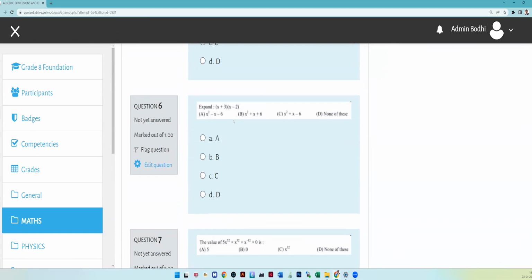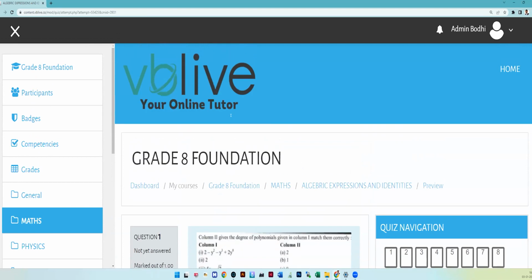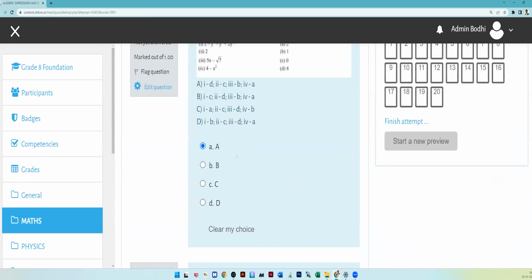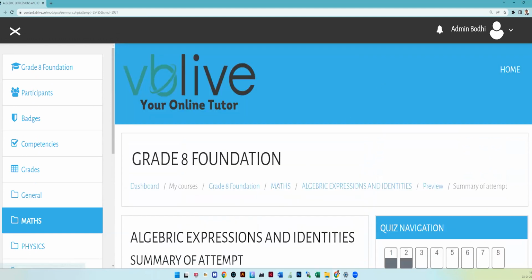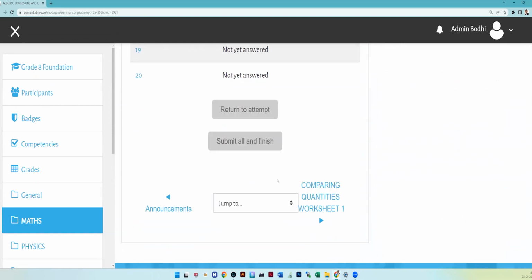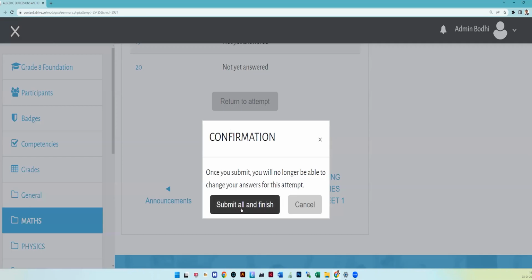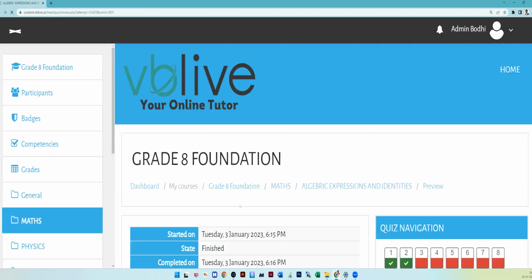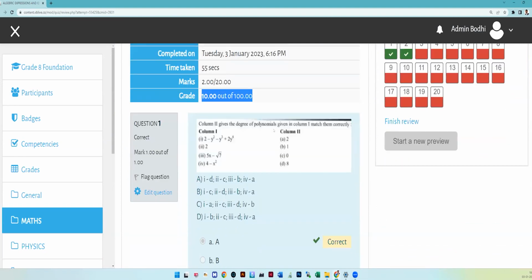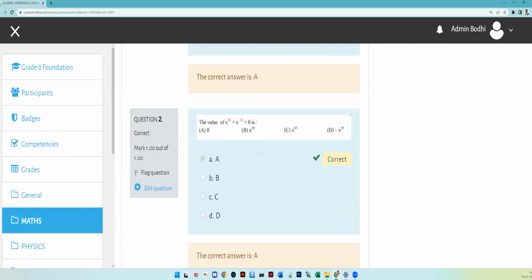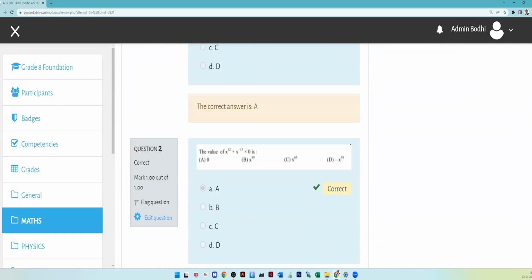When you take these questions, you can answer them and check. For example, suppose I answer these two questions, one and two, and give finish attempt. Once I complete this, at the bottom I will get submit all and finish. When you click this, it will ask you for confirmation. After the confirmation, you will see how many questions you got correct. Here I have chosen two questions, and both are right for me. So I have got two questions correct.